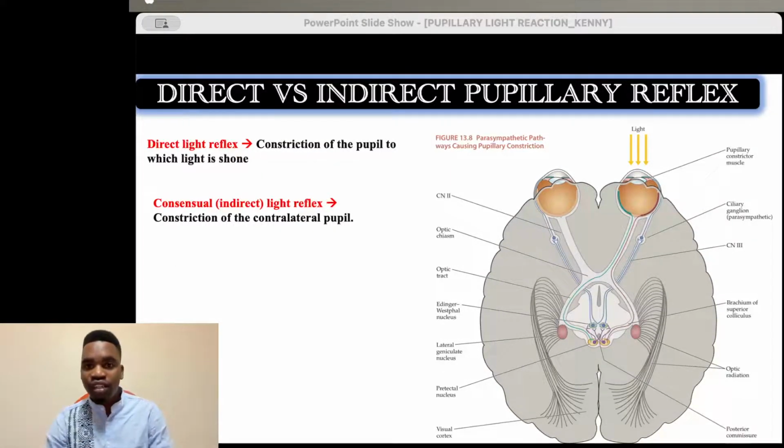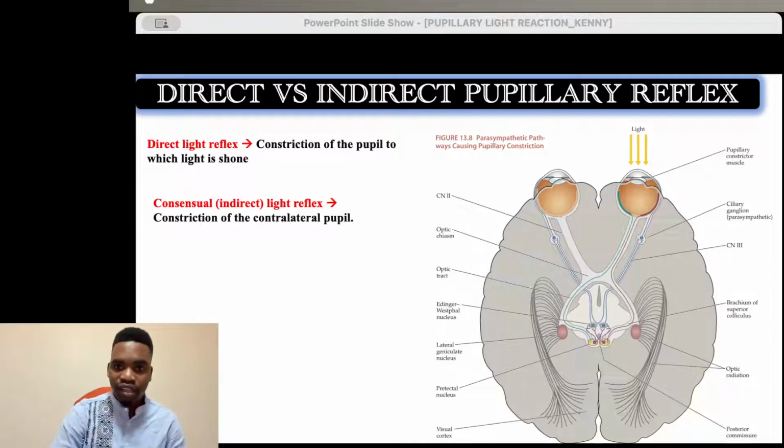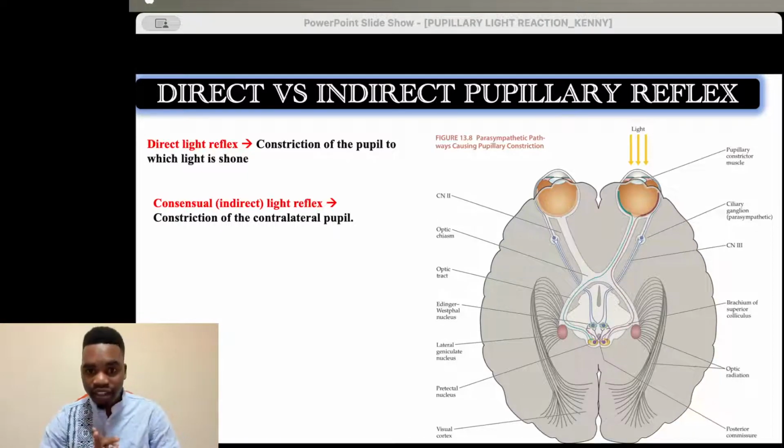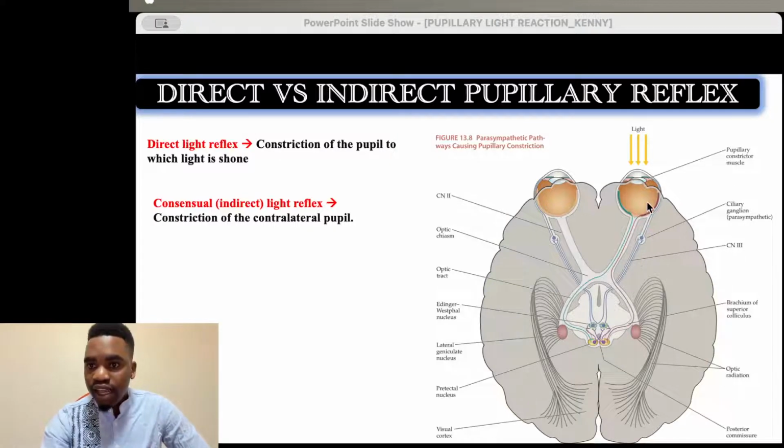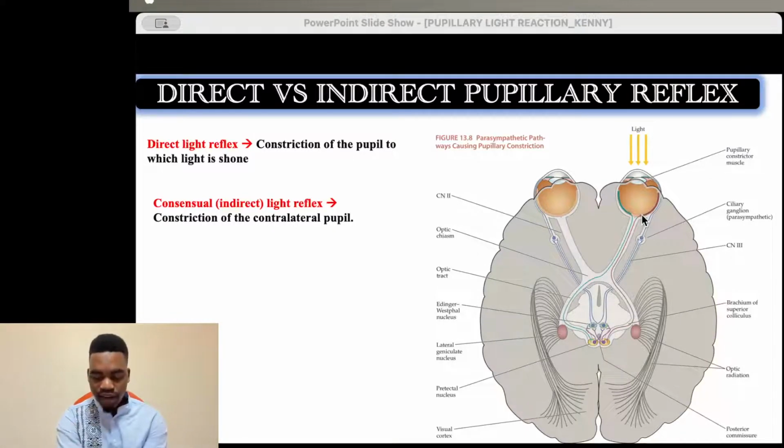Okay, so we have something that we call the direct and indirect pupillary light reaction. I'm telling you something simple to grasp at this point. The direct pupillary light reaction is when you shine light into this eye and then you observe the pupil reaction in the same eye. Direct. I'm shining directly into this eye, and so I'm observing changes in this eye.